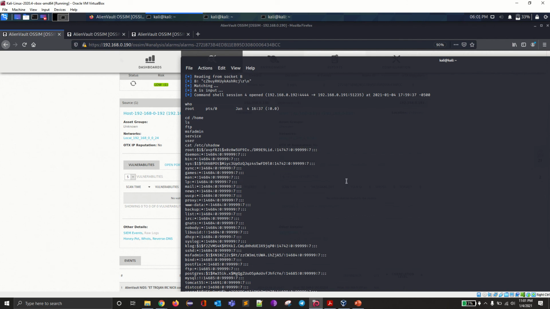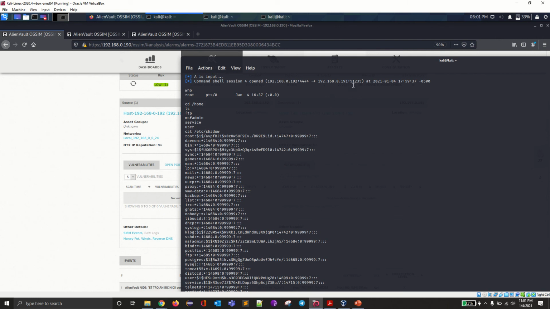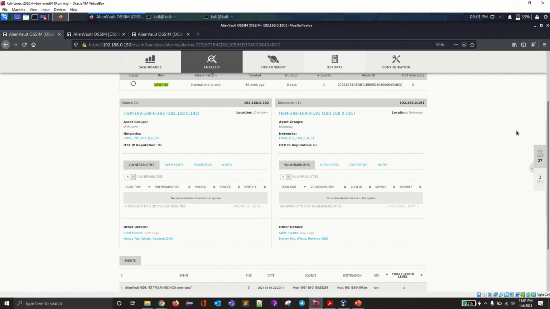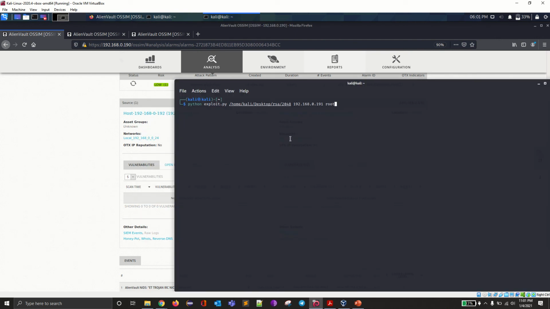So we'll quit this and move on to the next attack. That is a brute force attack. For this brute force attack, I have downloaded the RSA keys and a Python program from Exploit DB, which I included in the report. After that, we need to type python exploit.py, the path to the RSA keys and the target machine, and give the username as root.